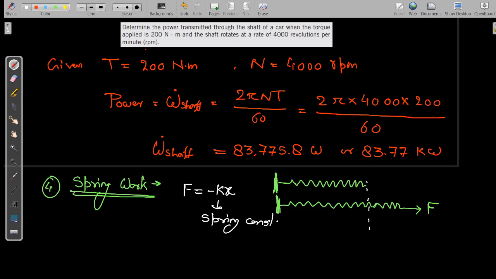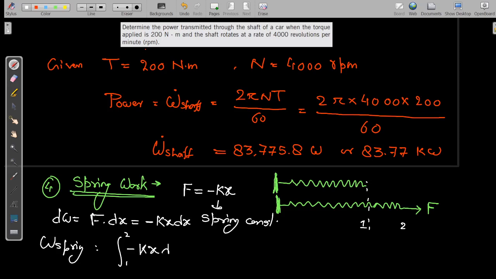So for a small elongation, dW will be F dot dx, putting the value of F, it is minus kx into dx. And if we want to find out from position 1 to 2, W spring is equal to integration 1 to 2 of minus kx dx.